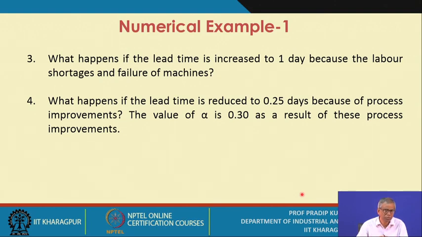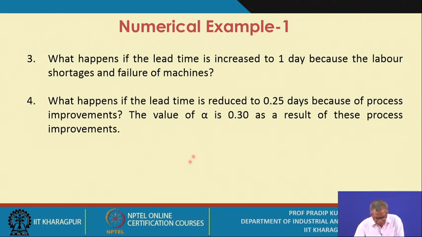One is the shortage of labor or workers, and the second possible reason could be machine failure. Now you start thinking about other possible reasons. These are just two specific examples, but you should also be aware of the set of reasons for the increased lead time.